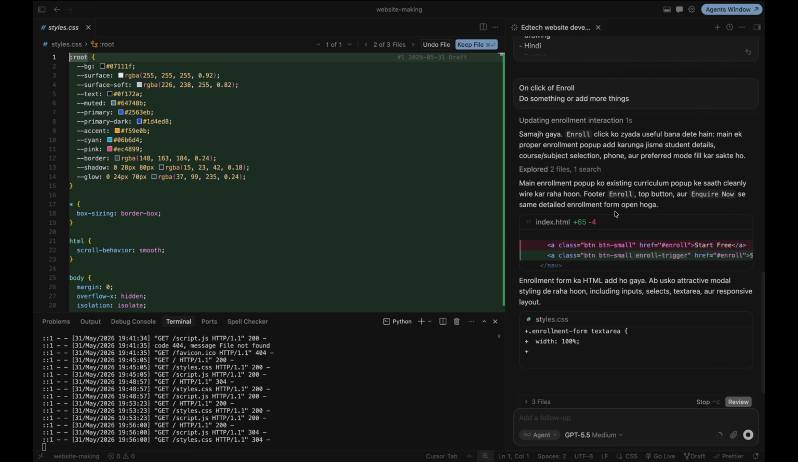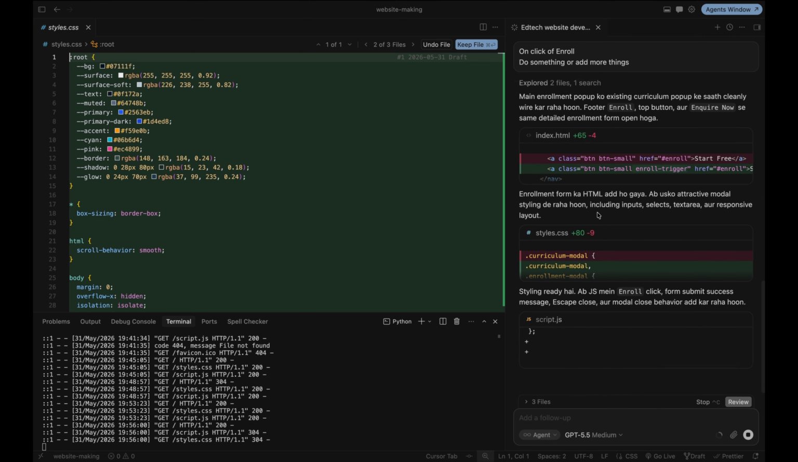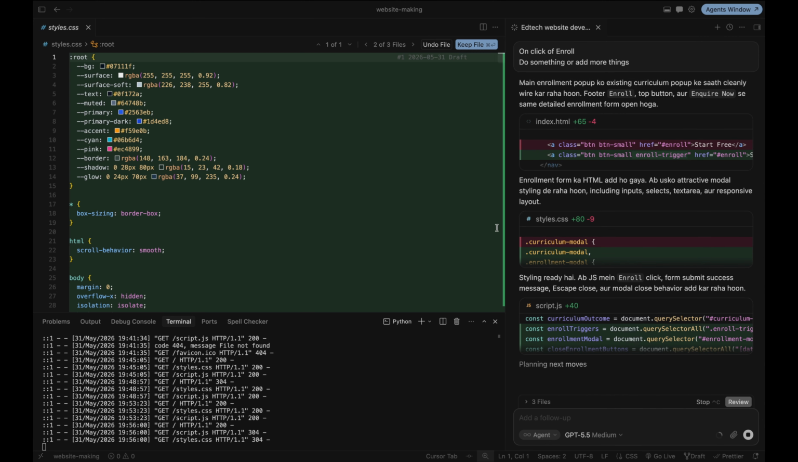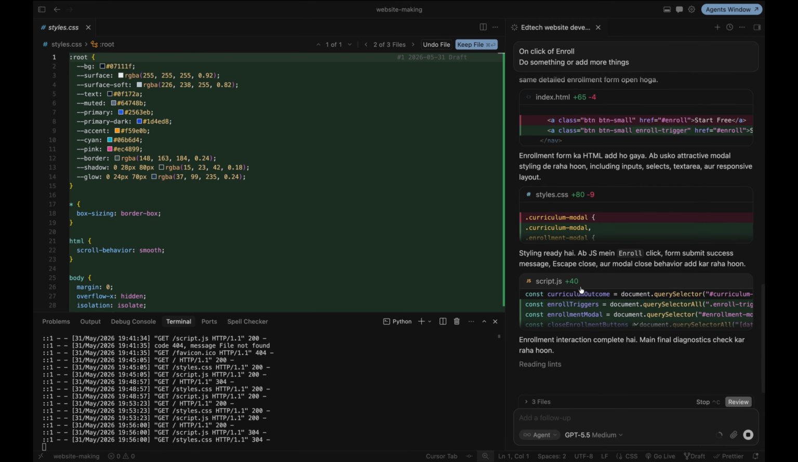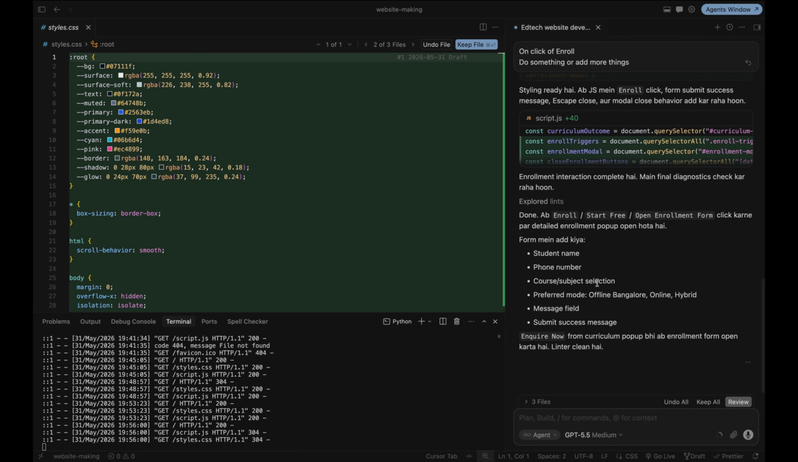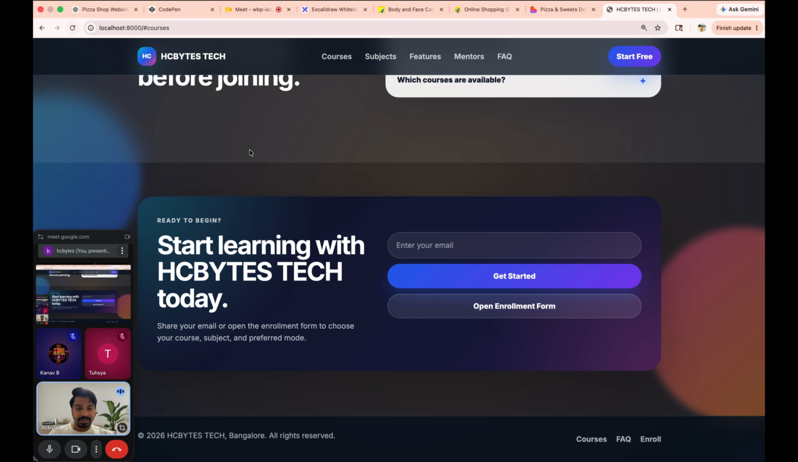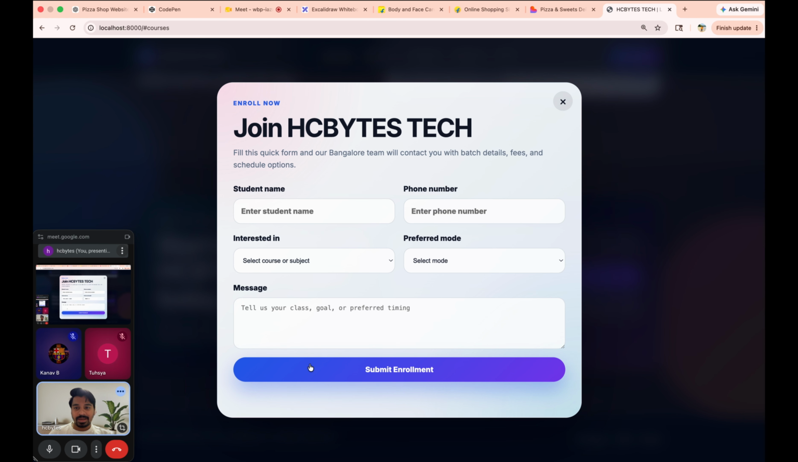Correct? Now see what will happen. So it is updated, index.html is updated, plus 65 minus 4, meaning it deleted 4 lines and added 65 lines. Now style.css is updated and it updated the script.js file also. All 3 files are updated, correct? Now if I just come here and click on enroll, what happens? Now these things will appear, correct?